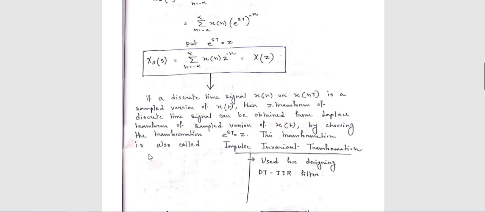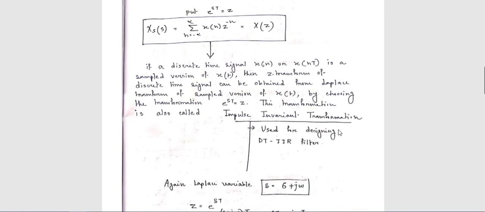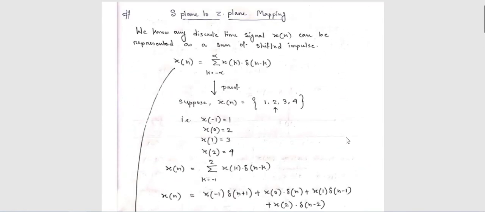And this type of transformation, where you are changing the value from the S domain to the Z domain, is again one kind of change from one transformation domain to another, and it is known as the impulse invariant transformation method. This S plane to Z plane mapping is very important for the exam. Again I am saying this may become a short note. It may be asked to you to write a short note on the impulse invariant transformation method.